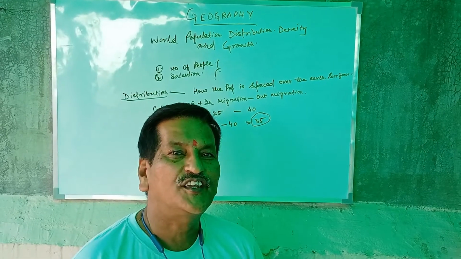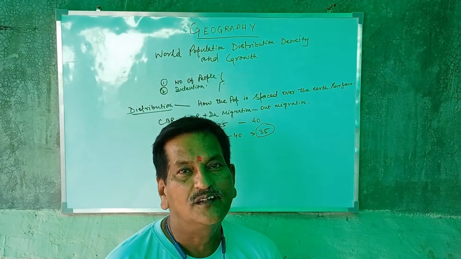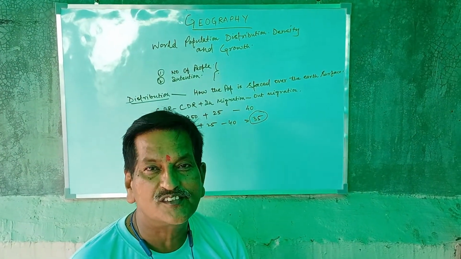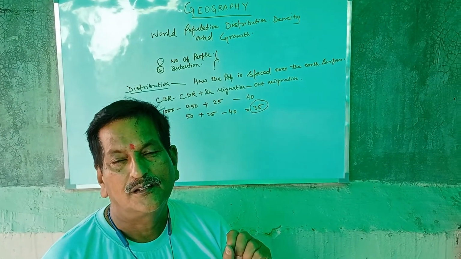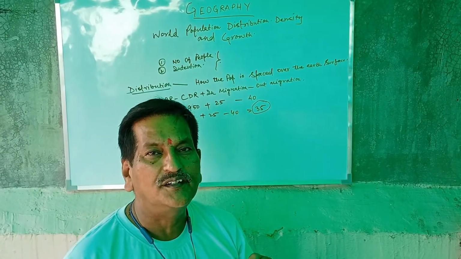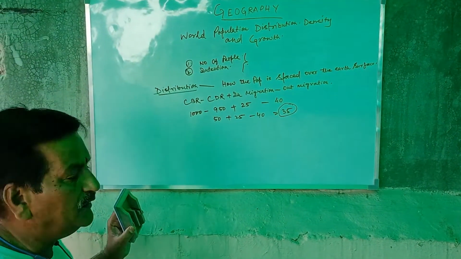Now, the second topic is density of population, right? Density means persons living per square kilometer, and it is enumerated with the help of the following identity.